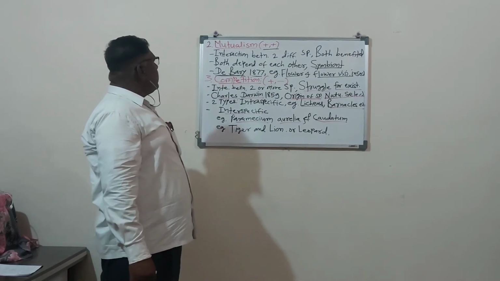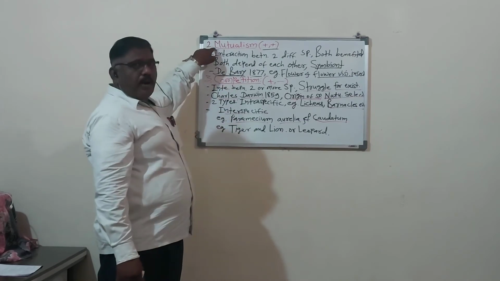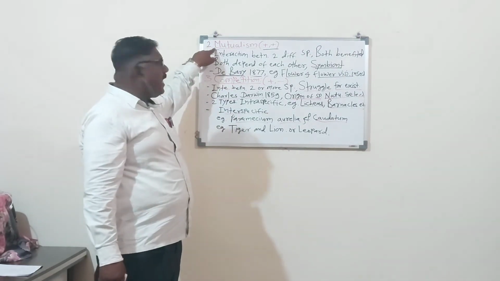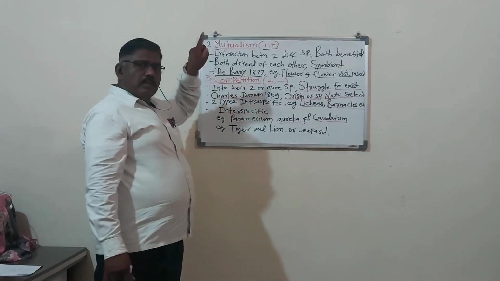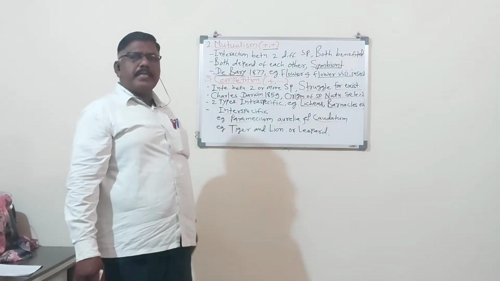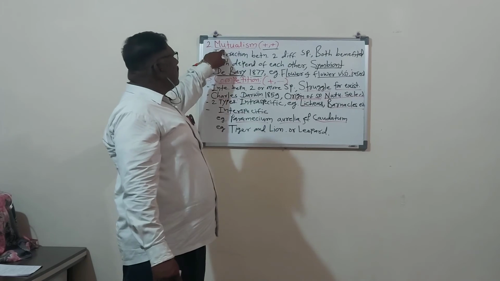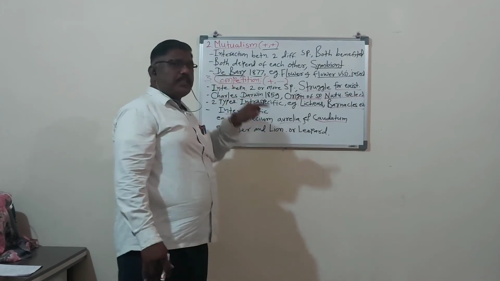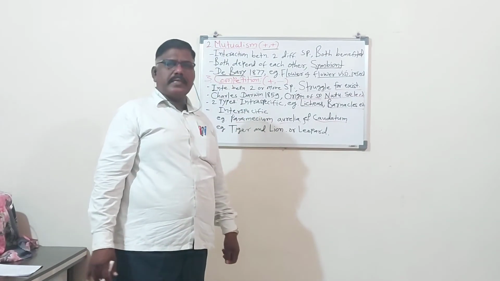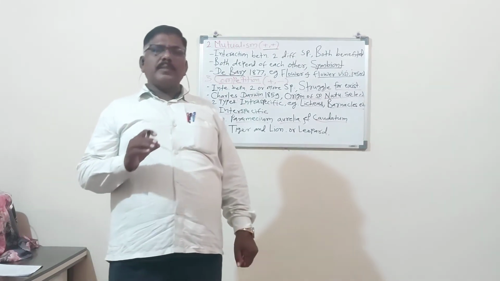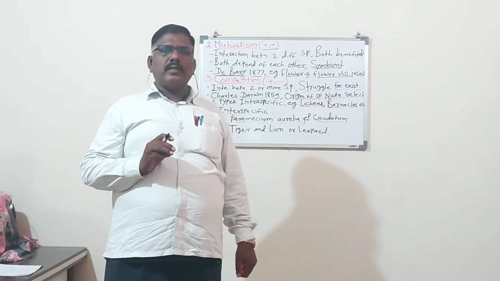So for today it is sufficient. We have studied two types of biotic interaction in today's period. First, commensalism was already completed. Now today we have studied mutualism and competition. In your syllabus, 5 types of biotic interaction are given.